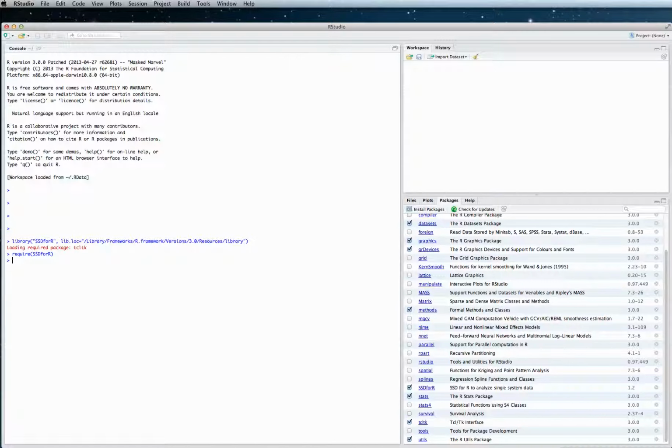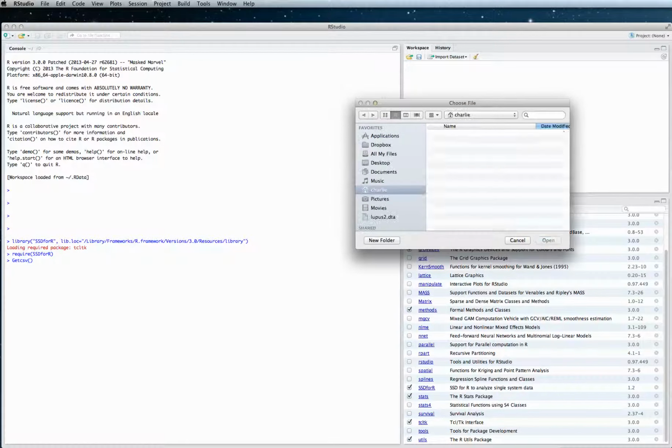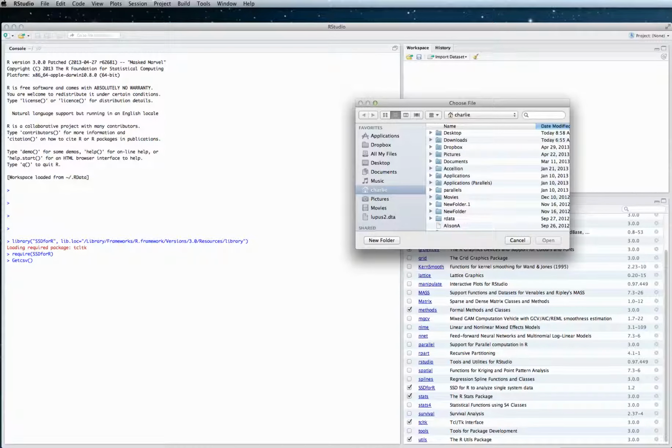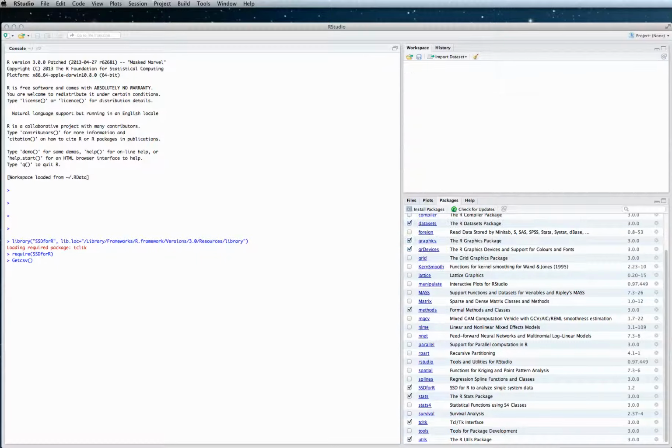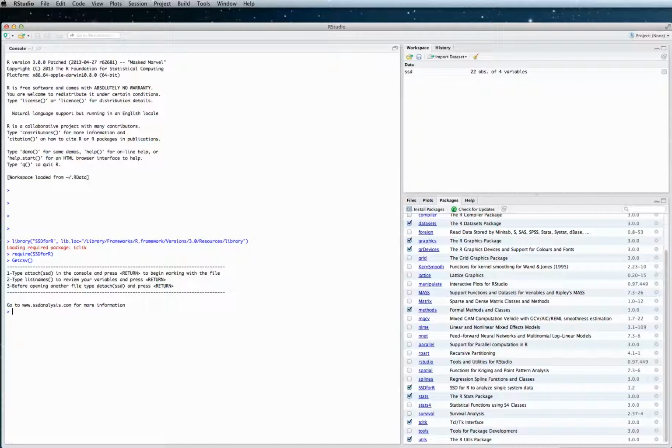Now that the file's been downloaded, I'm going to open it by using the get CSV function, and it's on the desktop, so I'm going to my desktop, and here it is, ttest.csv. That's the name of the file, ttest.csv, and now I have to attach it. I basically copied it into a vector called SSD, and now I attached it.